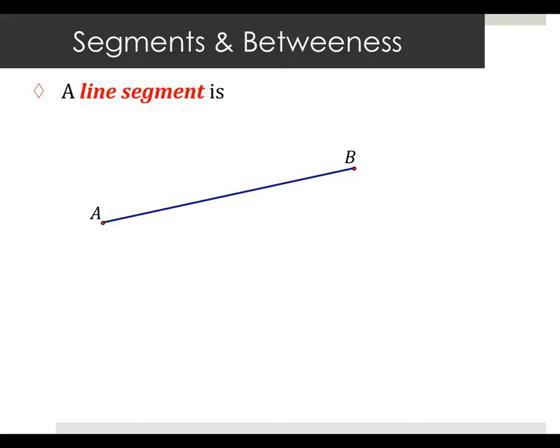A line that doesn't go on forever. What's the fancy word for doesn't go on forever, which you used in your first definition? Finite? Good. Is that what you meant? Yeah. Good. Okay, it's a finite portion of line.